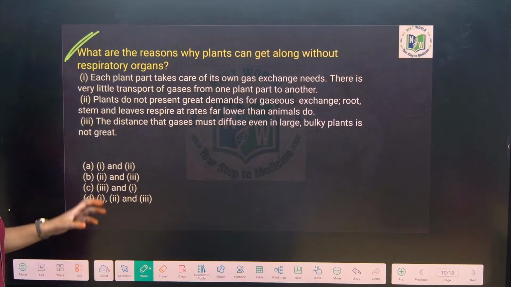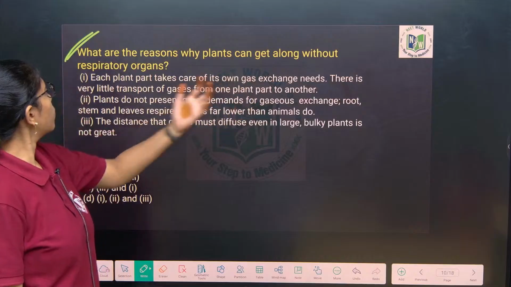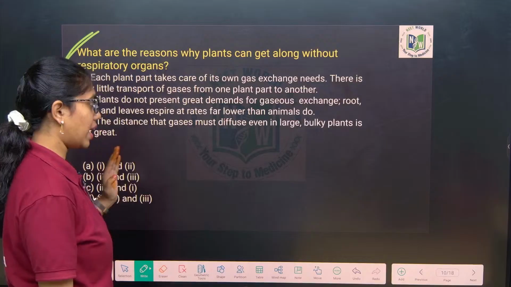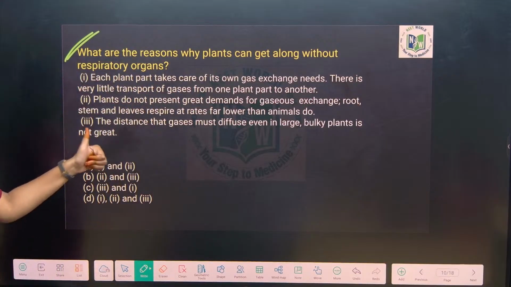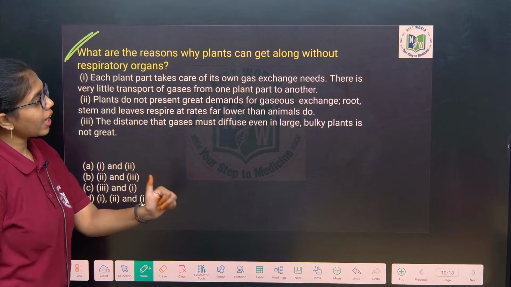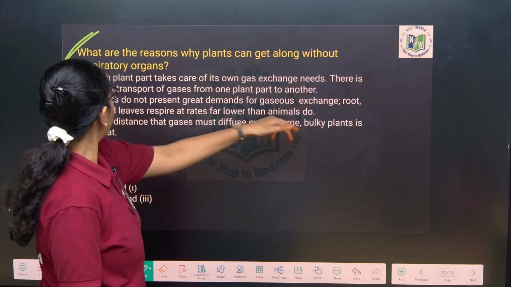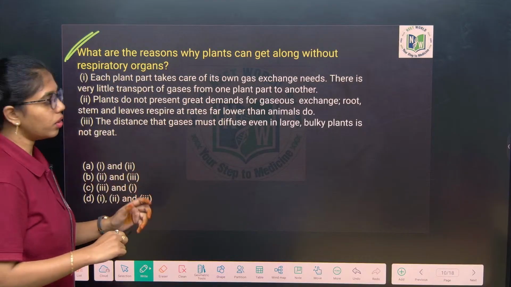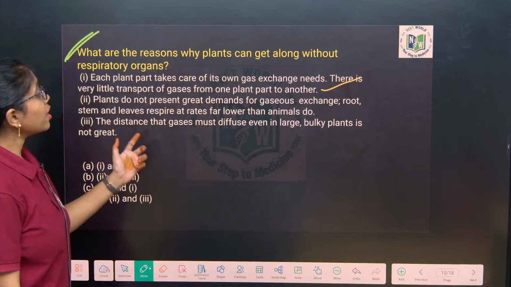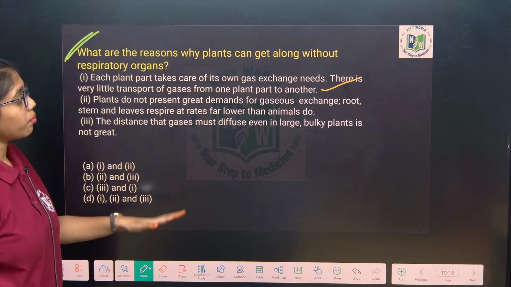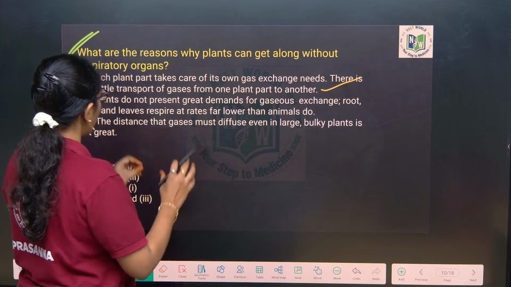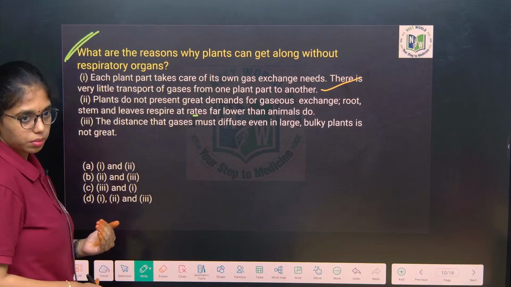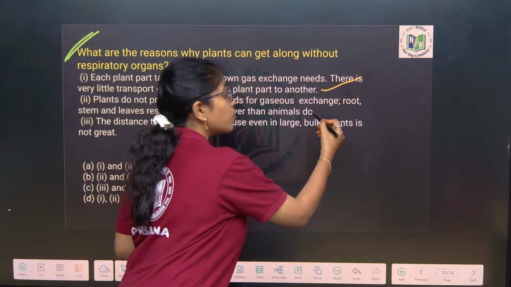What are the reasons why plants can get along without respiratory organs? Simple, this is from the introduction of respiration in plants. Look into the statements properly. First one, each plant part takes care of its own gaseous exchange. There is very little transport of gases from one plant part to another. Right, no? Yes, true. Plants do not present great demands for gaseous exchange. Root, stem and leaves will respire at rates far lower than the animals do. Yes or no? This is because of what, you know?